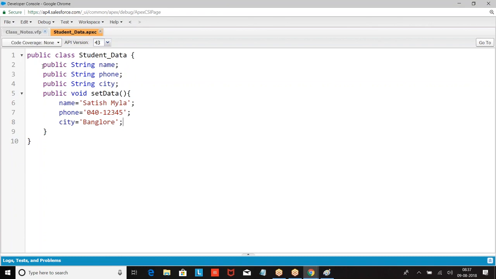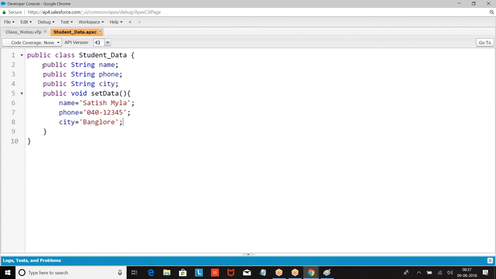Now it will not run. If you want to run this, we have to create an object. A class will not run by itself. It is a template only. If you want to run it, I have to create an object. Right. So this is how we create a class. From now on, we can create an object and execute each and every functionality.